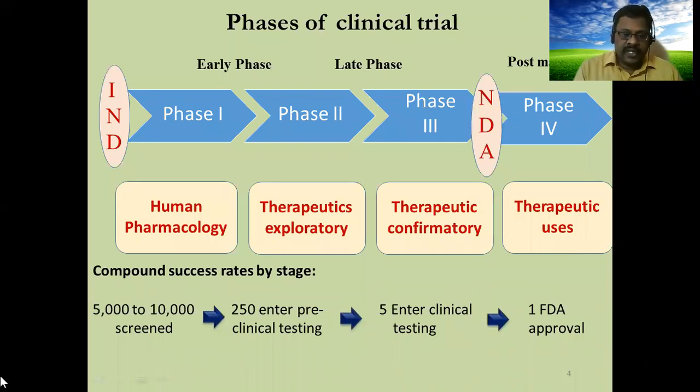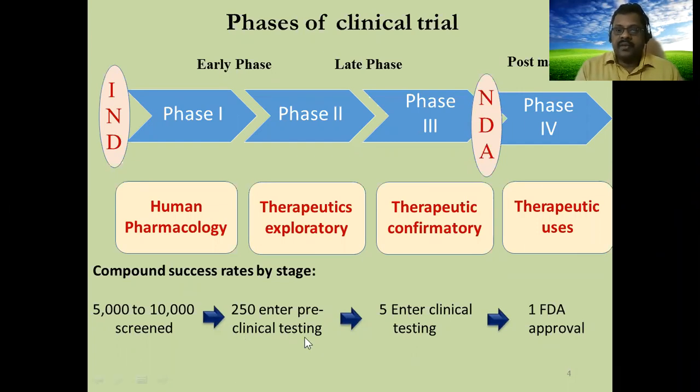And if you see the number of compounds screened phase-wise, around 5,000 to 10,000 compounds pass animal studies. After animal studies, they will be screened under phase 1, with a very small number of patients. Those who are healthy adult volunteers will be chosen, and it will be experimented on them, not on diseased patients. After phase 1, out of 5,000 to 10,000, only 250 molecules qualify for phase 2. So many may have chances to fail.